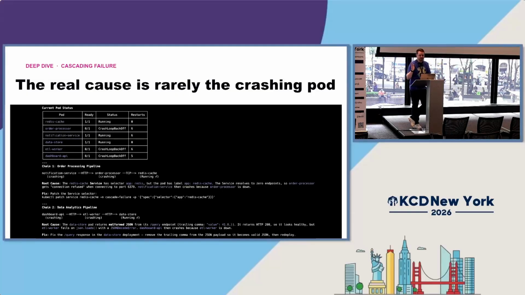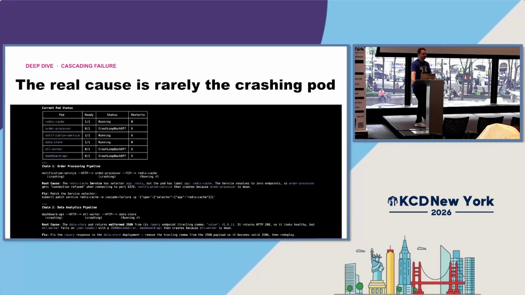This is interesting for 2 reasons. One is the issue lied within the running pod. So when we're troubleshooting at 3 a.m., trying to figure out what's going on, our first instinct is always, let's look at the broken ones. Let's look at the ones in crash loop back off, the ones not running. It's not a first thought to look at the one that's healthy, up and running, and good, even though that is where the issue lied.